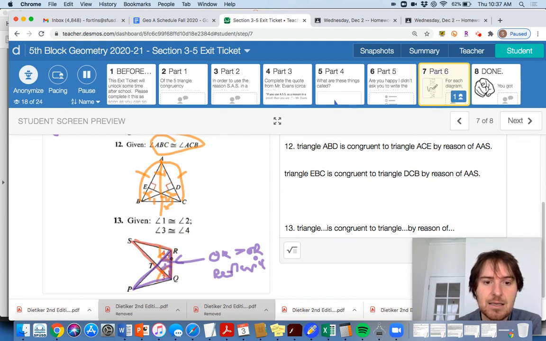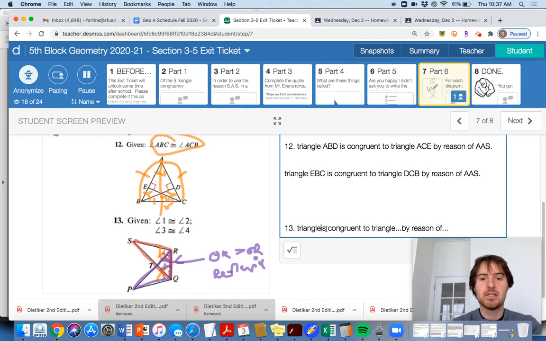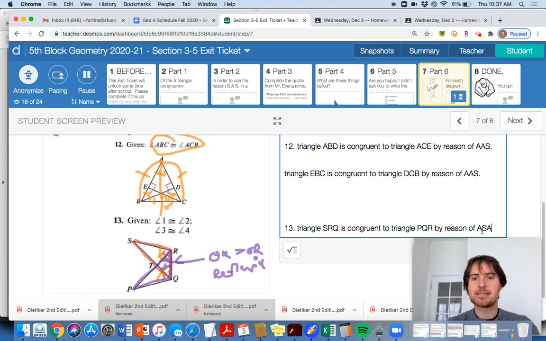Okay, so what we got here is an ASA correspondence, and those two triangles are congruent. Okay, so to wrap things up here, number 13, we got triangle SRQ is congruent to triangle PQR by reason of ASA. And that's that. Okay, that's the whole exit ticket wrap up here.